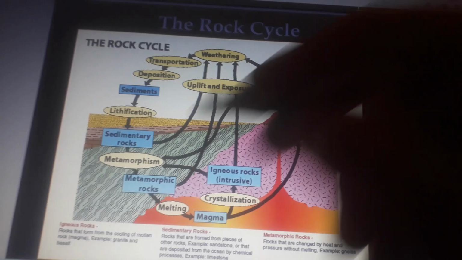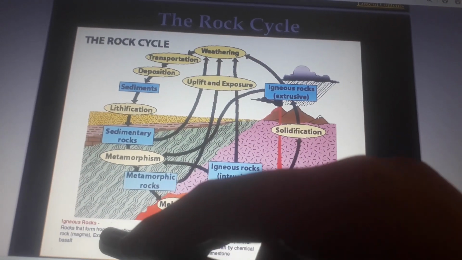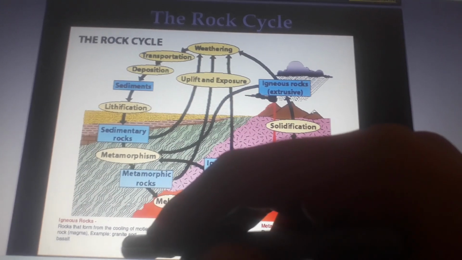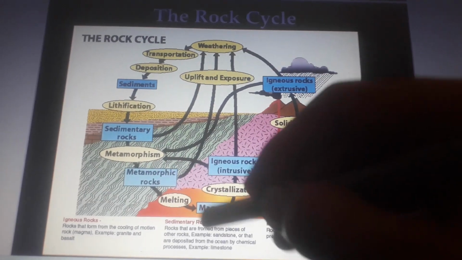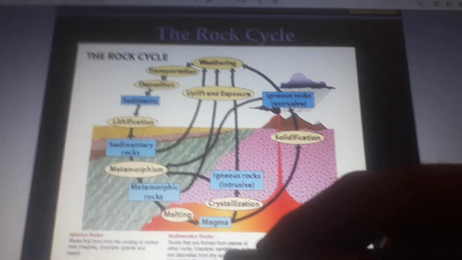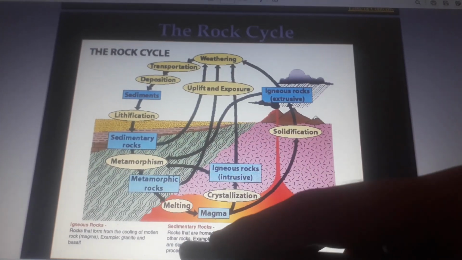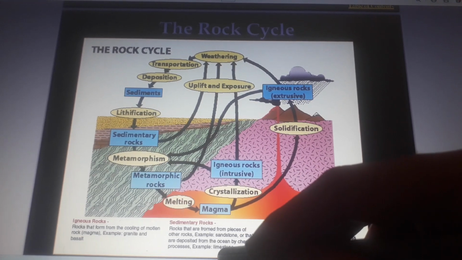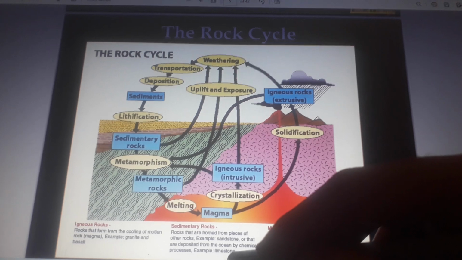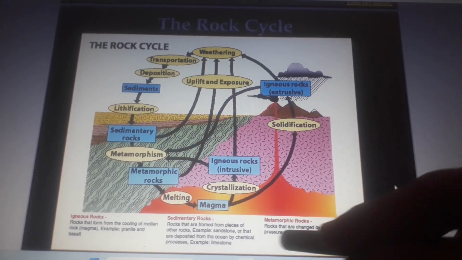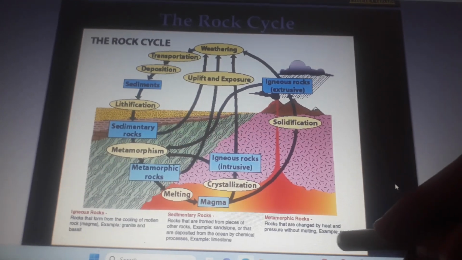This is the rock cycle. Igneous rocks form from the cooling of molten rock, magma, for example granite and basalt. Sedimentary rocks are formed from the pieces of other rocks, for example sandstone, or are deposited from the ocean by chemical processes, for example limestone. Metamorphic rocks are changed by heat and pressure without melting, for example gneiss.